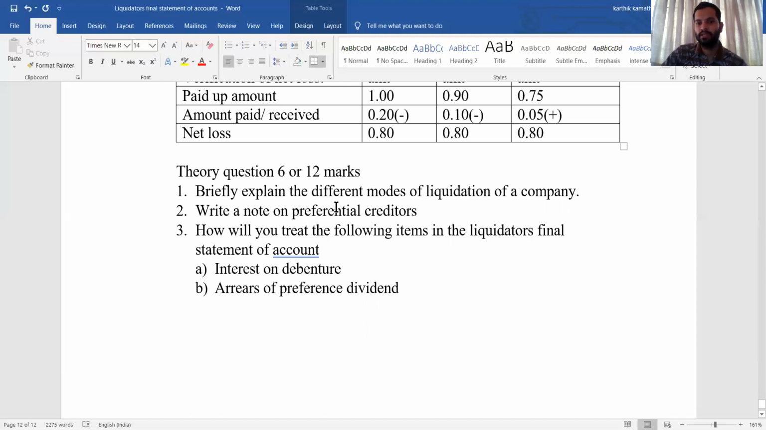Write a note on preferential creditor. You need to write who is a preferential creditor and what special benefit he will receive under the Workmen's Dues Act. And how you will treat the following items in the liquidator's final statement of account. Interest on debenture is to be paid along with the outstanding interest up to the date of specific payment or up to the date of winding up. Arrears of preference dividend must be paid after paying preference capital, and it comes on the payment side. Interest on debenture also comes on the payment side. So these are the theory questions you need to see.